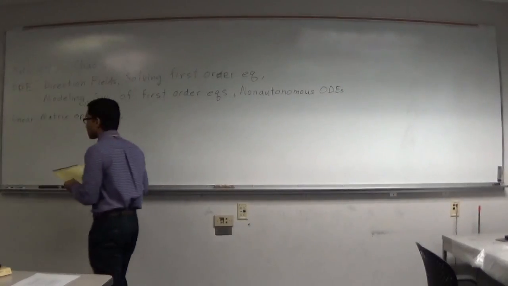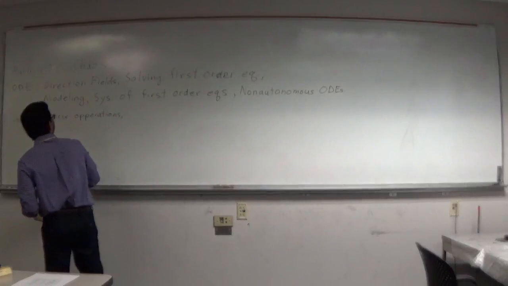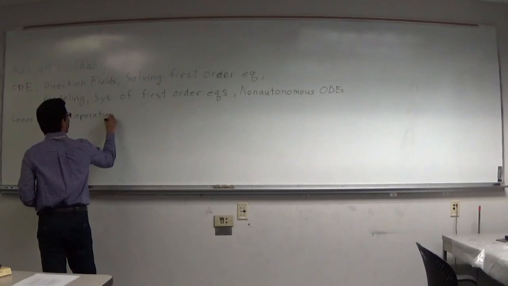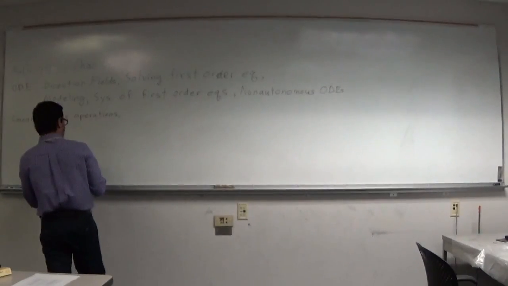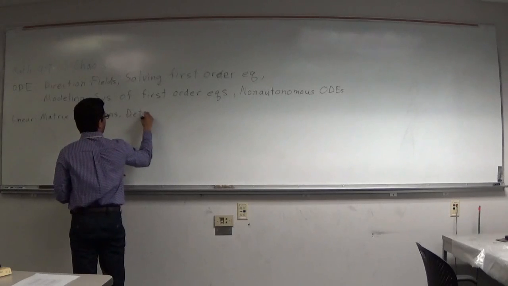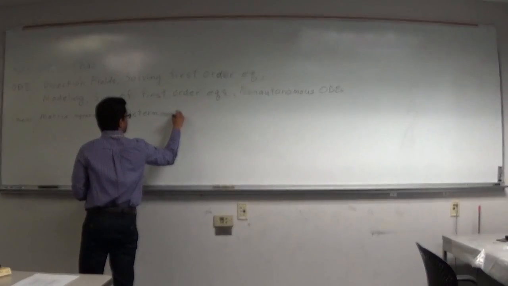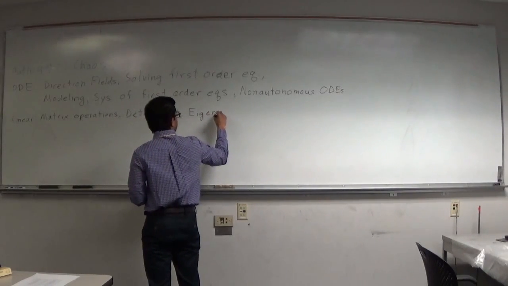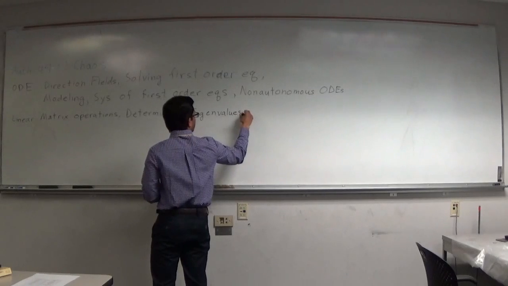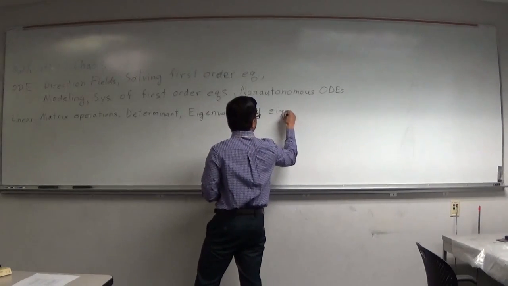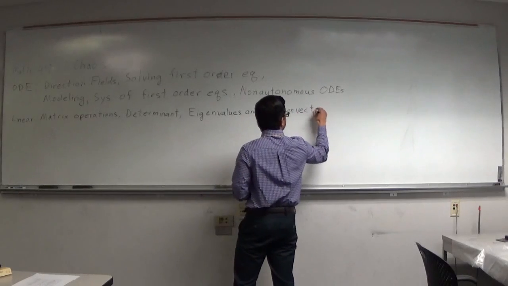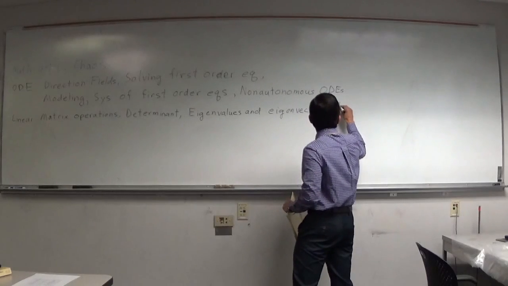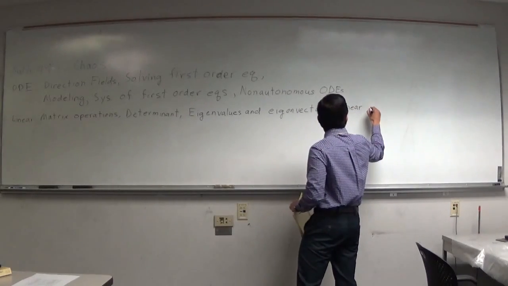Taking the determinant, that's of course important in looking for eigenvalues and eigenvectors. And also, you should probably know something about linear independence and dependence.